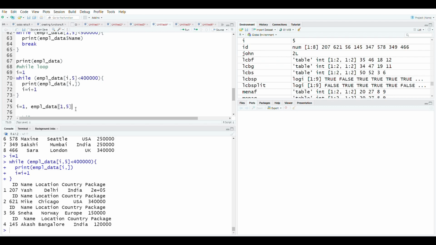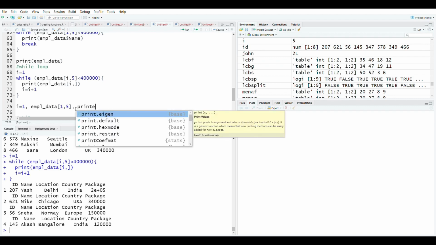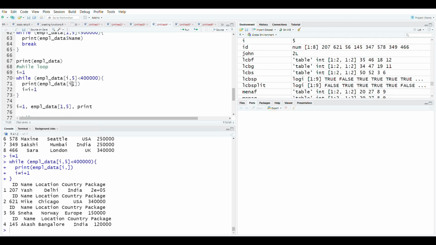Okay, and then I'm going to print that particular row. Okay, that I have written here, it will actually take the value of I as 1. Okay, so it will print the first row. Okay, now what will happen? By the end of it, I have also said that the value of I should be incremented by 1. So what will happen? While we are ending the loop, the value of I will increase to 2. So it will go back to that.